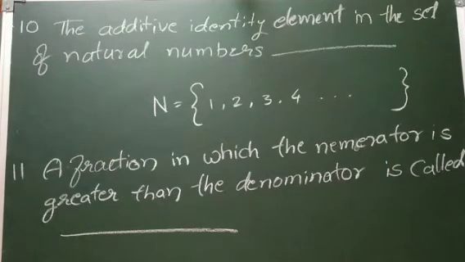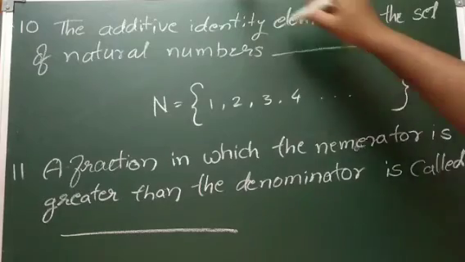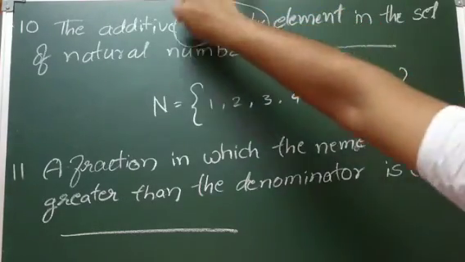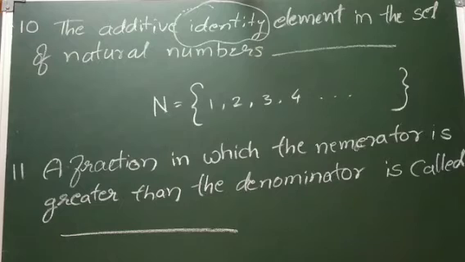Additive identity element. What are they asking? Identity element means what? In addition. Additive identity means, in addition, for a number, if we add another number, we should get the first number itself.